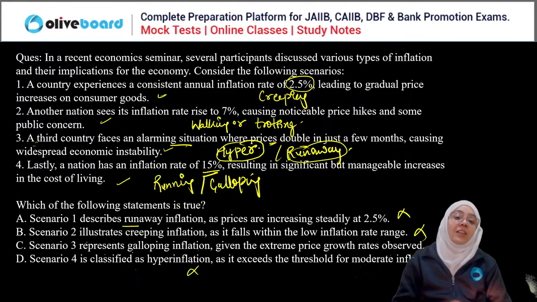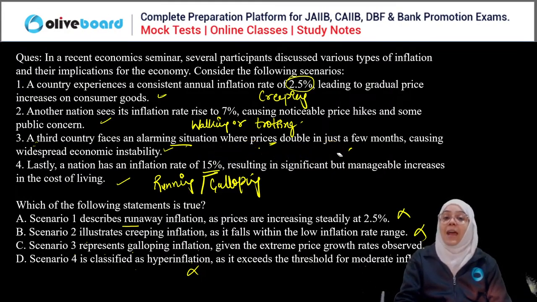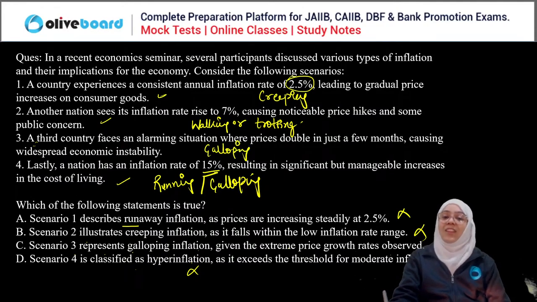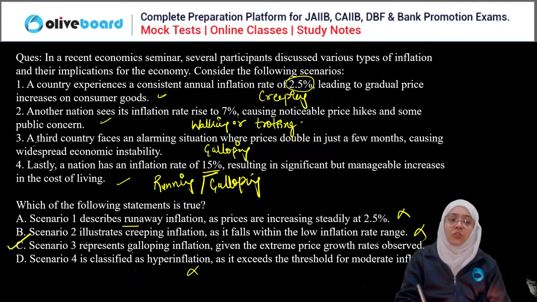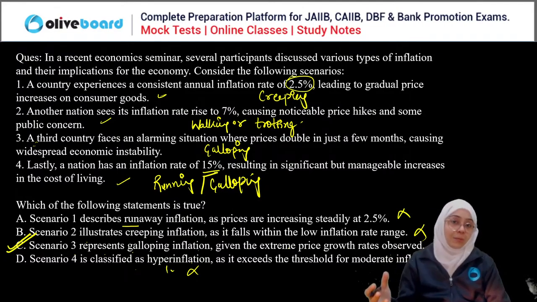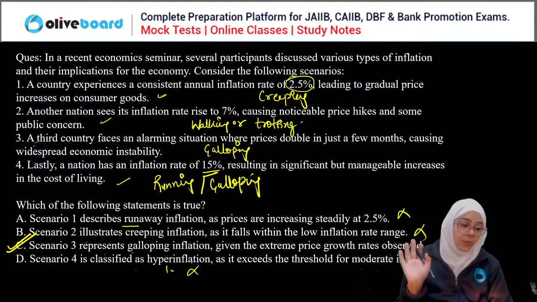Okay, we can consider it as hyperinflation, but if we talk about the correct scenario, hyperinflation is actually over and above 1,000%. And when the prices are doubling, these are not over and above 1,000%. So we can safely say that it can be a galloping inflation. So C is the correct answer. And the fourth is not a hyperinflation. For hyperinflation, we have to go beyond 1,000%. So situation three, or C, is the correct answer for this question.